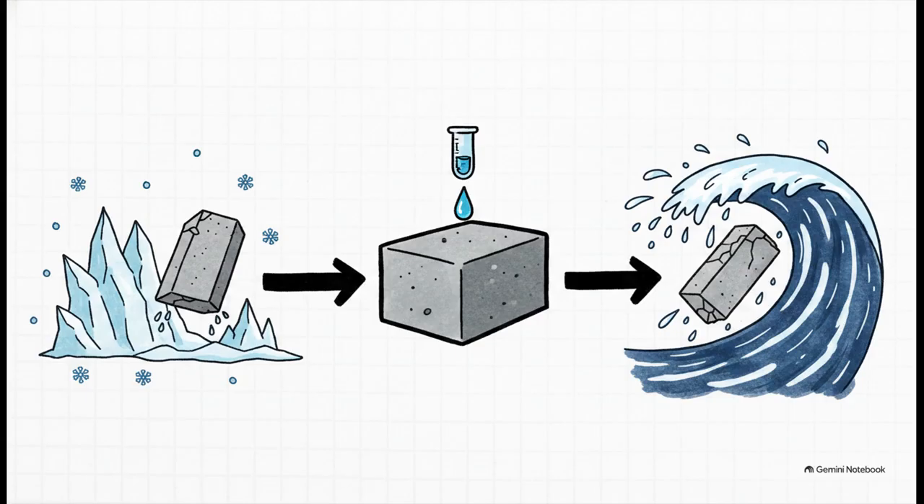survival in extreme environments. Just a few tiny tweaks to this chemical recipe can completely change how our structures behave in the real world. We're talking about taking a basic mix and turning it into something capable of withstanding freezing Arctic temperatures or even intense oceanic salt exposure.